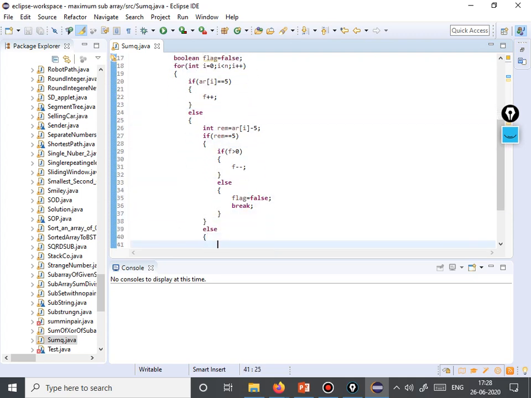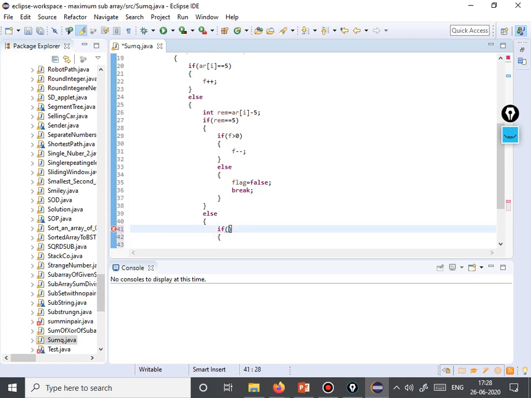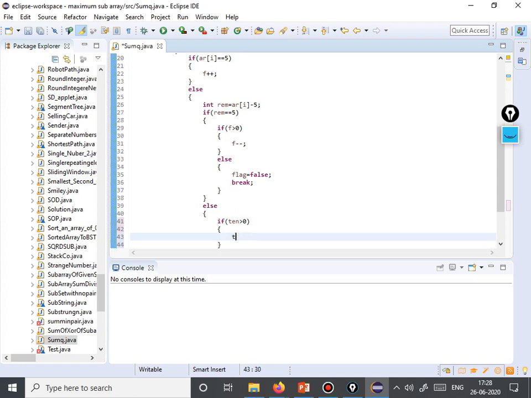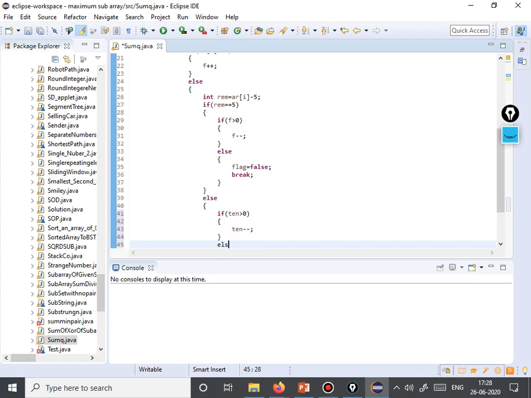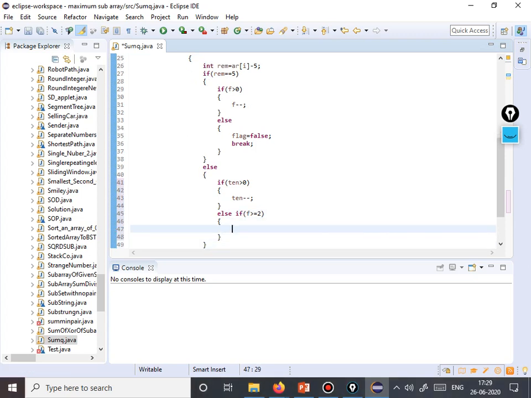Okay, so we handled 5. Now we'll handle 10. If we have a 10, we have two ways to handle it. First we check for the greater denomination: if the count of 10 coins is greater than 0, we have a 10 coin, and we reduce that 10 coin. But in case we do not have the 10 coin, we then check whether we have 5 coins or not.